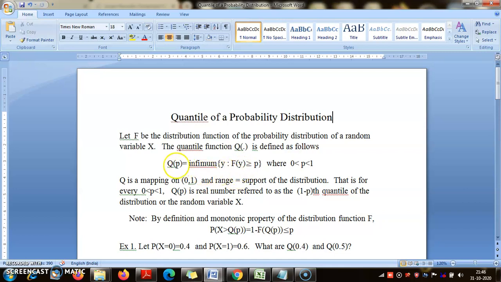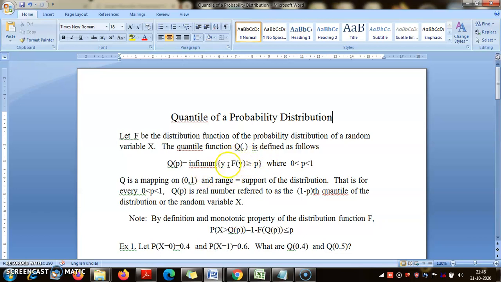So suppose you give me a proper fraction p. Now I compare the values of F of y. I try to find out at which point this has been exceeded for the first time. The equality may or may not be attained, that you will see in some examples. Now why am I saying the infimum? How do I know that the function is increasing from left to right?